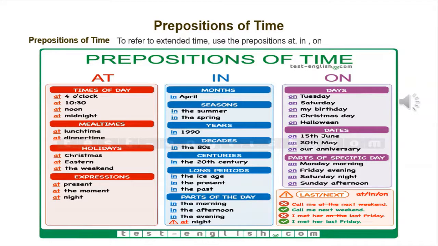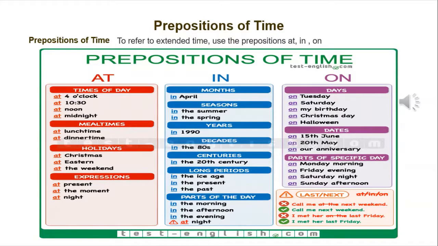On is a preposition used to discuss certain days of the week or portions of days, specific dates, and special days. You see here days: on Thursday, on Saturday, on my birthday, on Christmas Day, on Halloween.